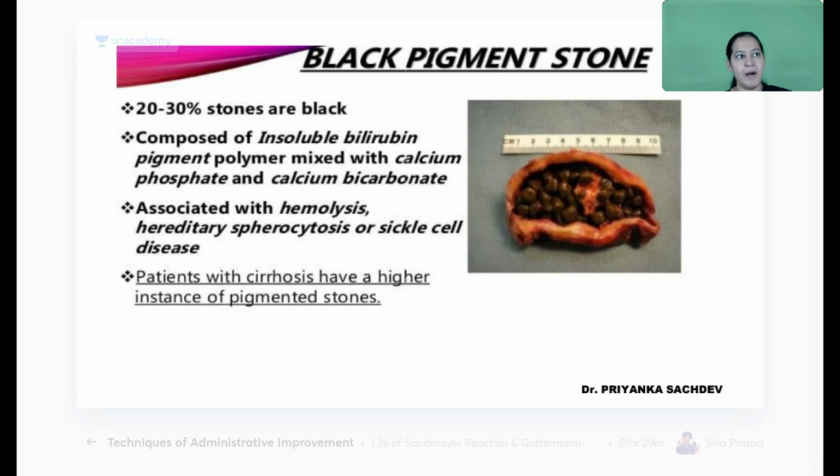Because of hemolytic anemia, I have told you, sickle cell anemia. In a crisis, all the RBCs will rupture, so hemoglobin will come out. Hemoglobin breaks down into heme, and heme forms these stones. The stones are made up of heme. So it is seen in sickle cell anemia, hereditary spherocytosis, in hemolysis, in all hemolytic anemias. So hemolytic anemia is the risk factor for pigment stones.